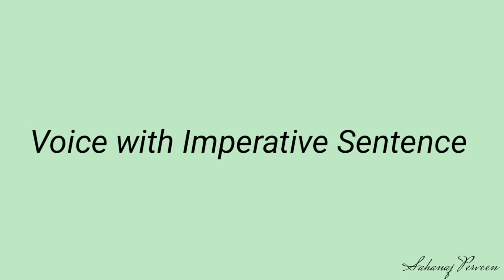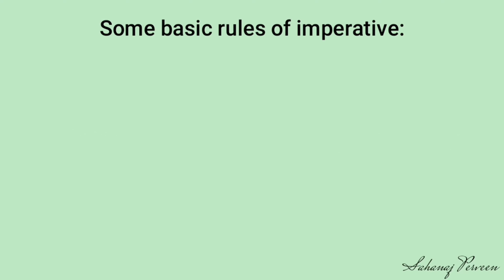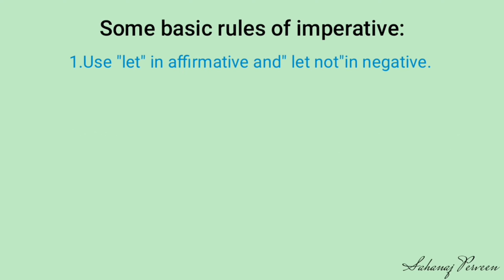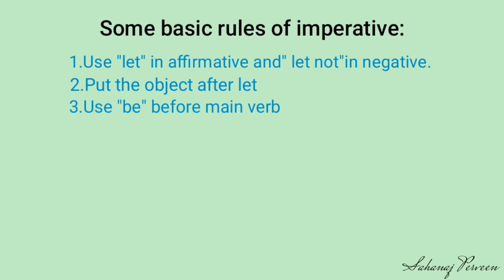Dear students, now we are going to learn the voice in imperative sentences. At first, let's learn some basic rules of imperative. Number 1. Use let at the beginning of an affirmative sentence and let not at the beginning of a negative sentence. Number 2. Put the object after let. Number 3. Use be before the main verb. Number 4. Convert the main verb into verb 3.